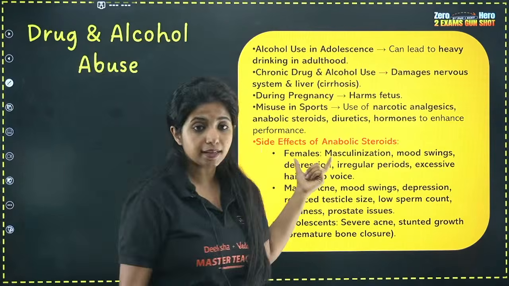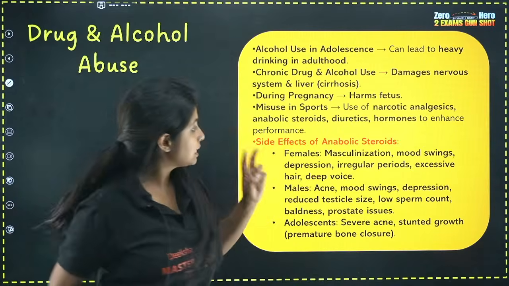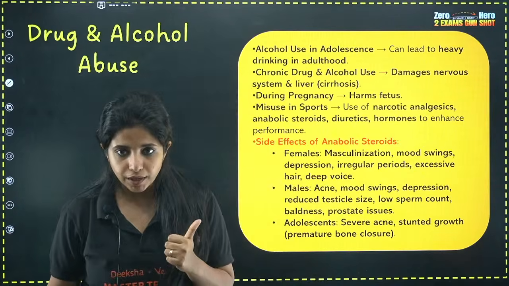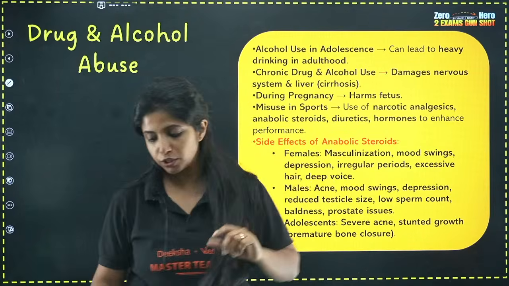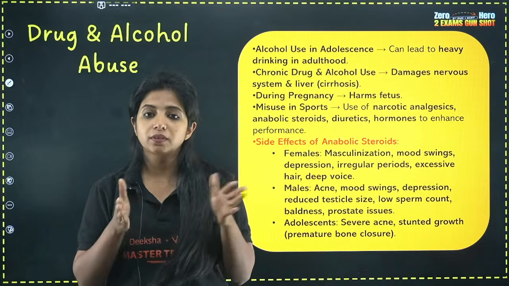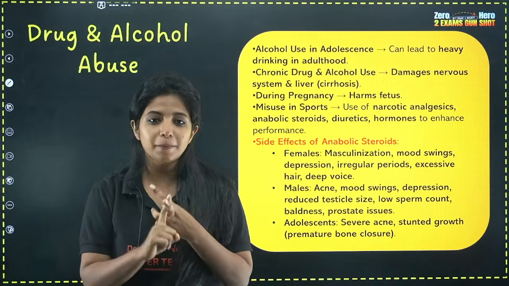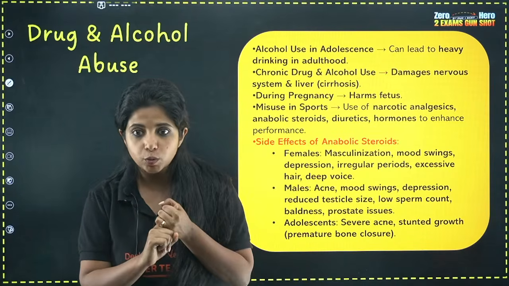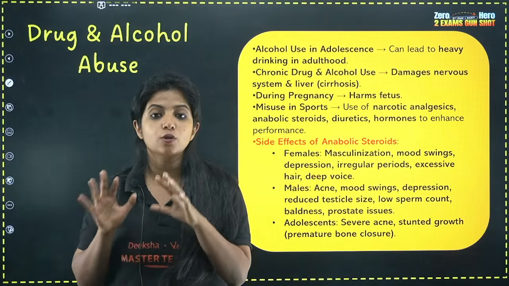So in the case of females, they will have masculinization. That means a masculine body will be there. Second thing, mood swings will be happening. Third thing, depression, irregular periods, and excessive hair and deep voice. So masculinization is something that you have, and deep voice also is related to masculinization, right? Mood swings will be extra. Depression will be there, irregular periods will be there, and excessive hair is also going to be there. So these are the things of females.